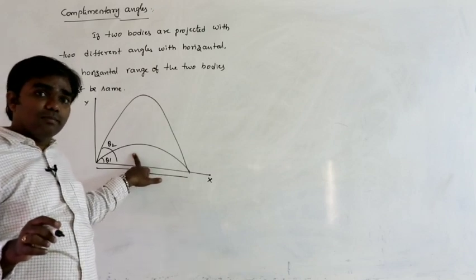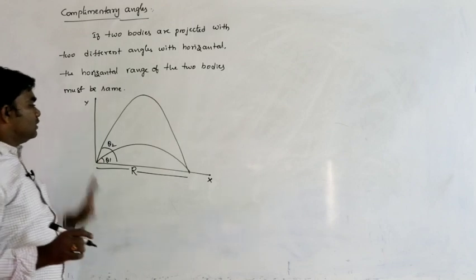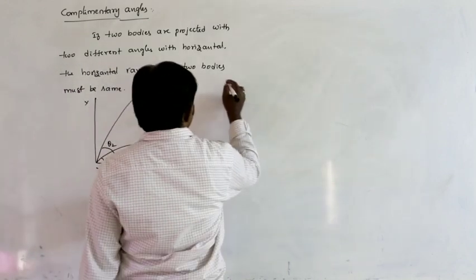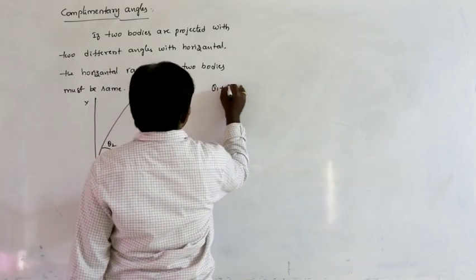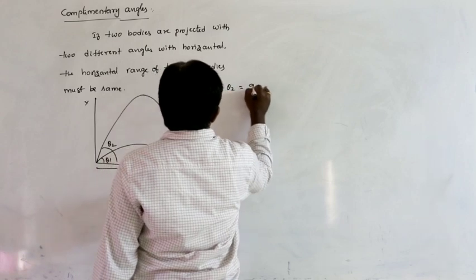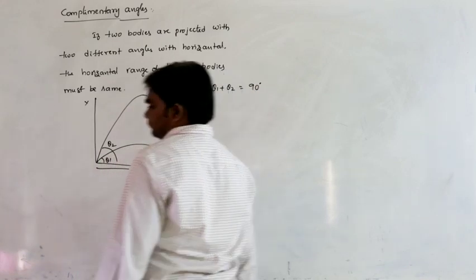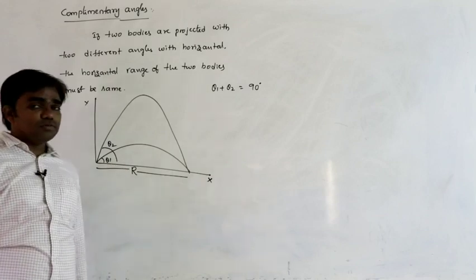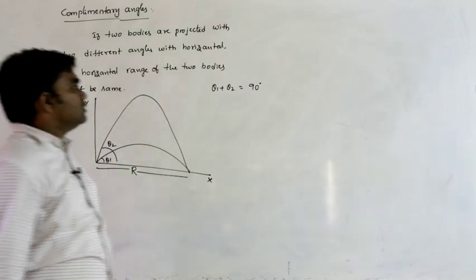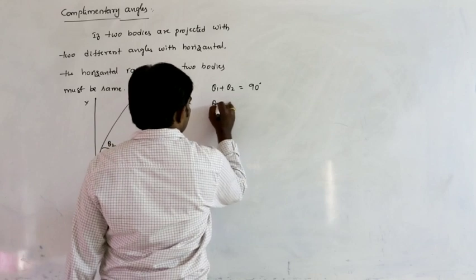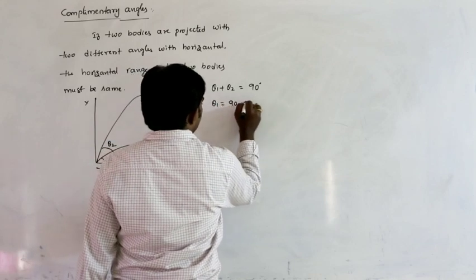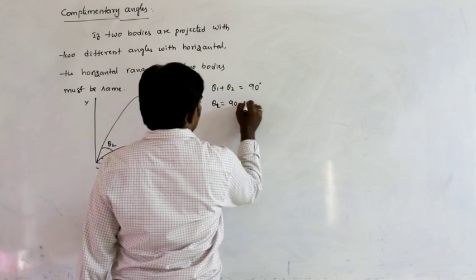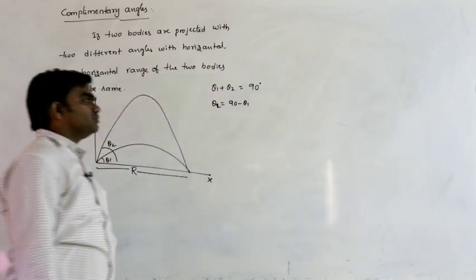If the horizontal range is the same, then these two angles are called complementary angles. And one more thing is, here theta 1 plus theta 2 must be equal to 90. So theta 1 can be written as 90 minus theta 2, or theta 2 can be written as 90 minus theta 1.